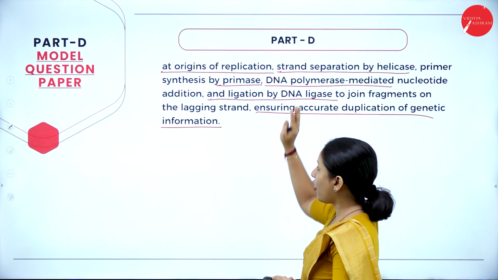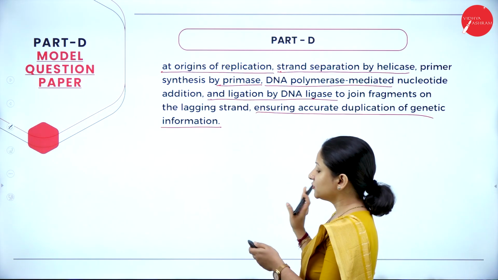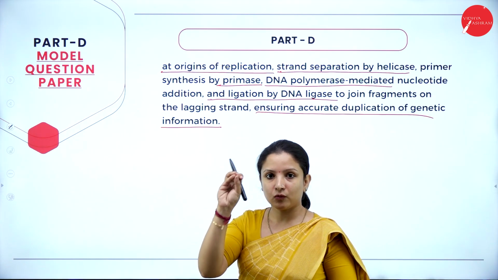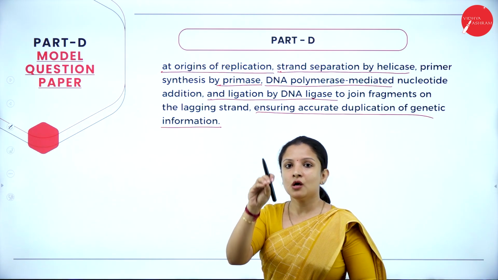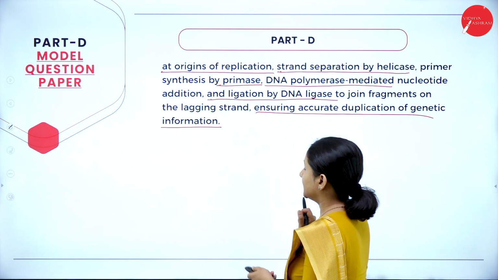So whatever points they have given in the question, all that is mentioned in this answer. So this is how you need to write. You can't just write simply. What points they have given, what characteristics they have given of the DNA during the process of replication, everything needs to be mentioned in the answer.